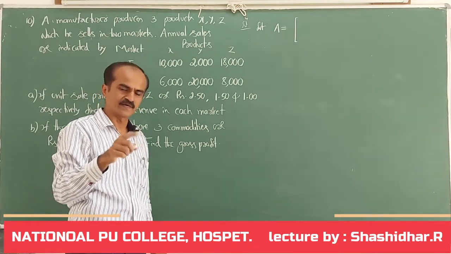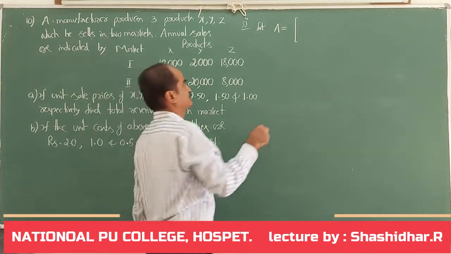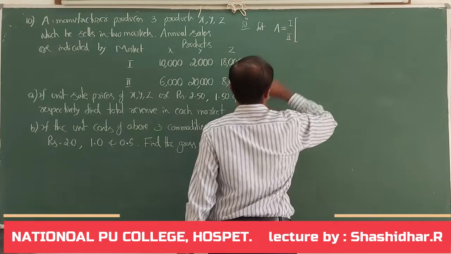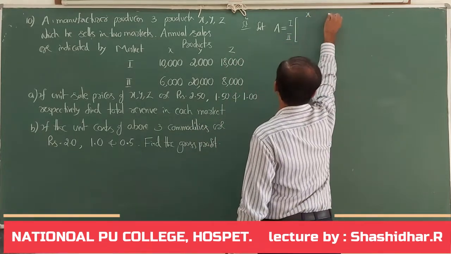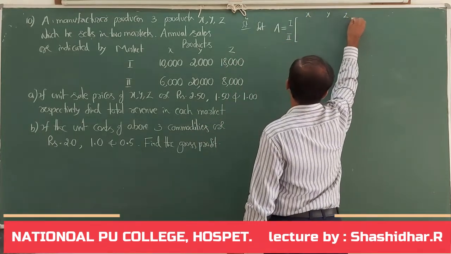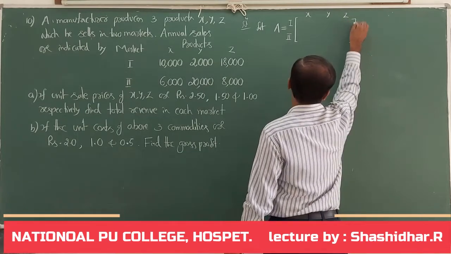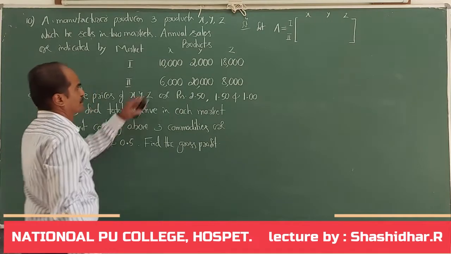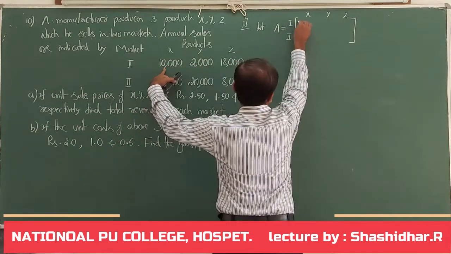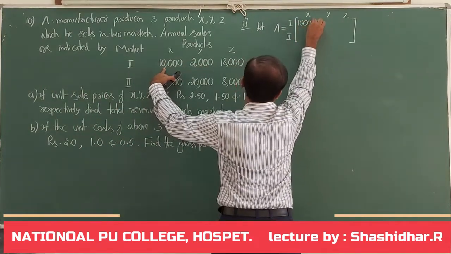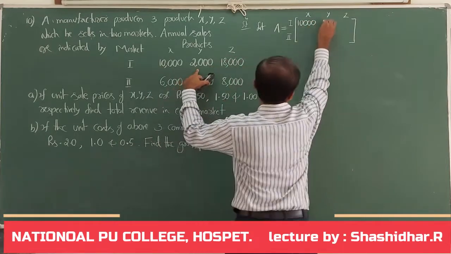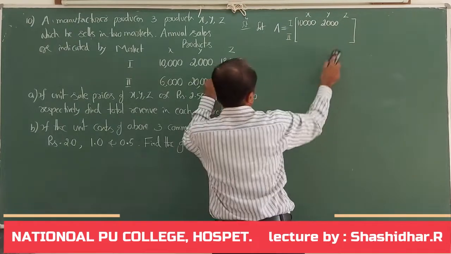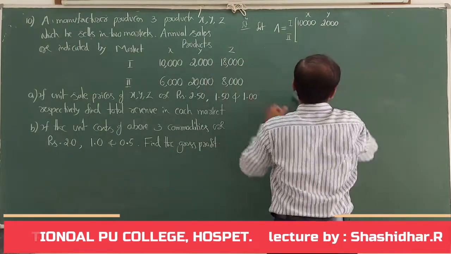First row, first market; second row, second market. Now the columns of this matrix represent the products, namely X, Y, Z. So now the entries are 10,000, 2,000, 18,000.